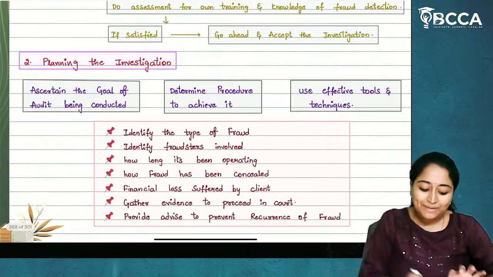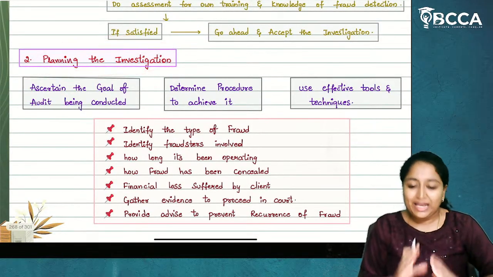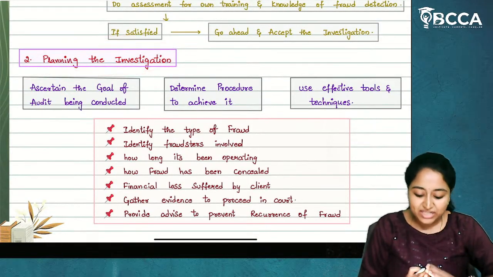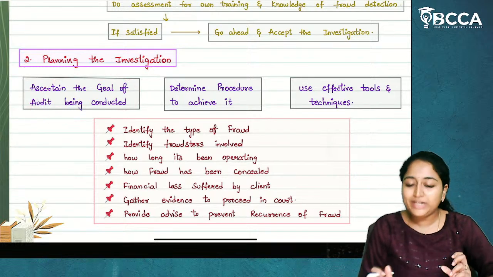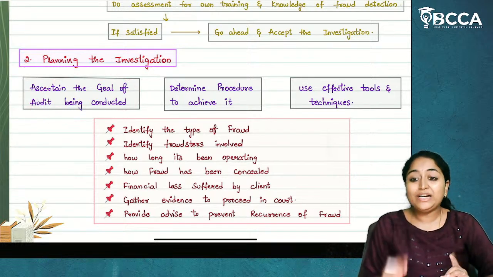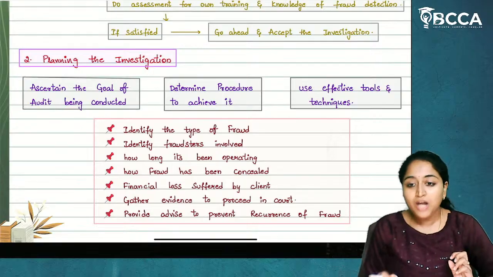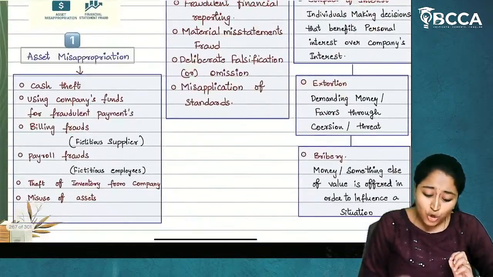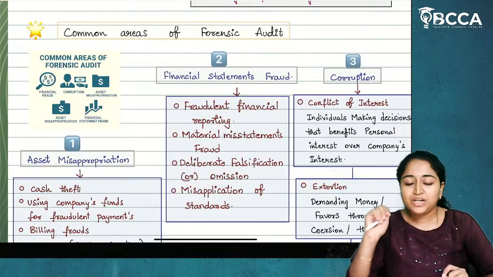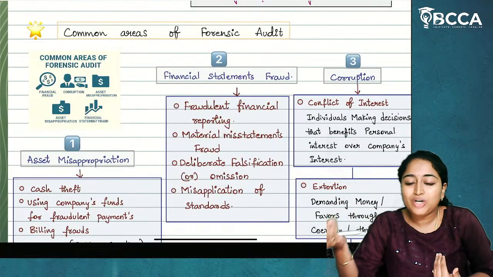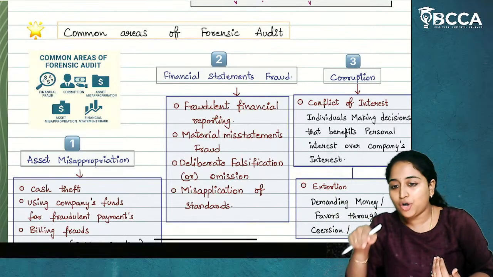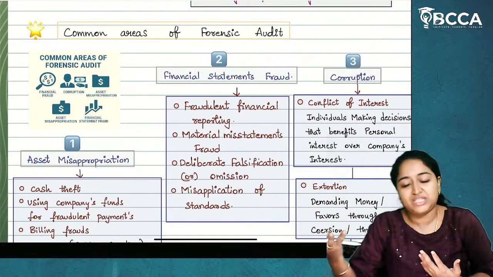Now the second step, planning the investigation. In this, they will plan the investigation. Ascertain the goal of the audit being conducted. Now he will find out what is the goal of that particular audit. Now, the goal can be of 3 types. What will be the goal of a forensic audit? He will decide for what purpose he is going for an investigation.